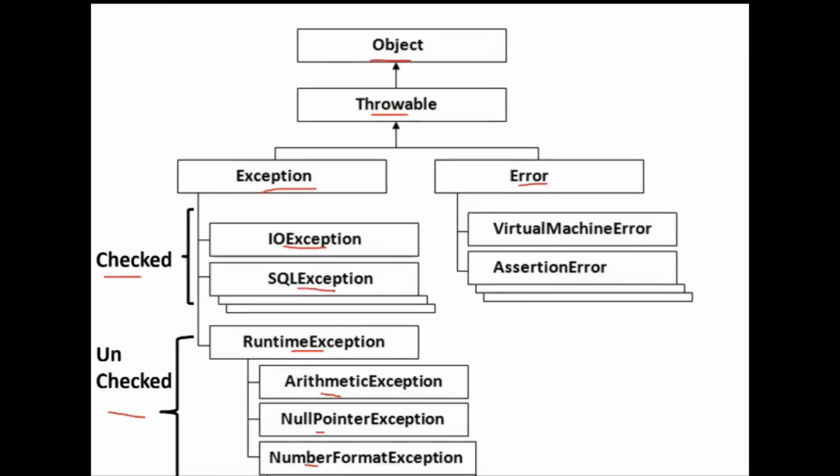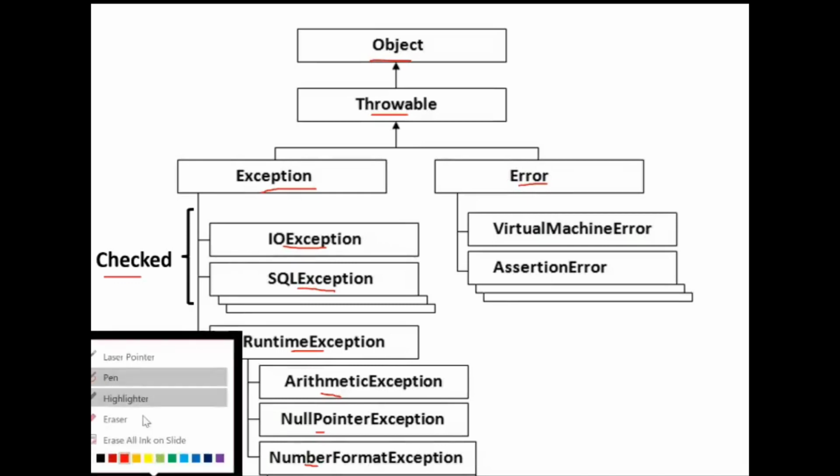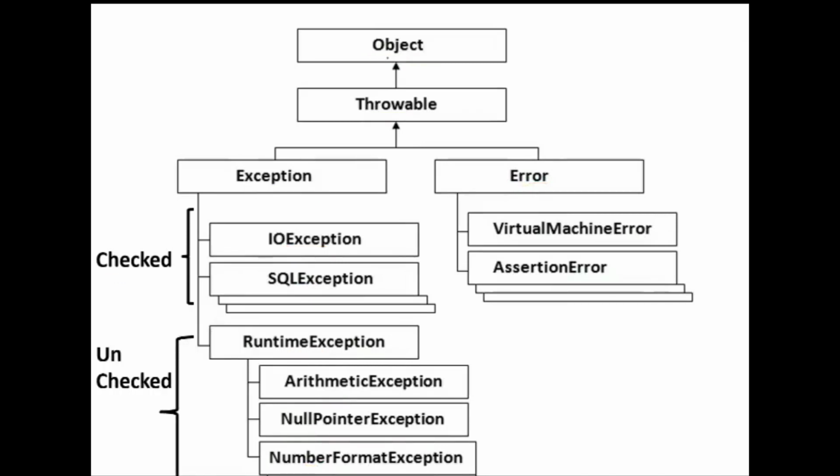This is the hierarchy of exceptions. For all classes, Object is the super class. From Object, one class is derived, that is Throwable. From Throwable, two classes are derived, Exception and Error. Error is nothing but an irrecoverable error. And exceptions are IOException, SQLException, ArithmeticException, NullPointerException, NumberFormatException. Arithmetic exception, null pointer exception and number format exception are all unchecked exceptions. IOException and SQLException are checked exceptions.